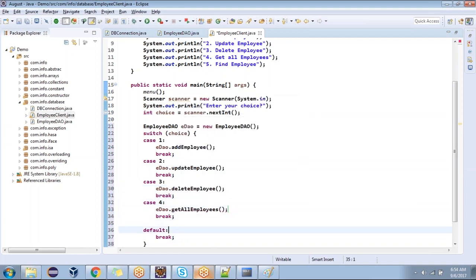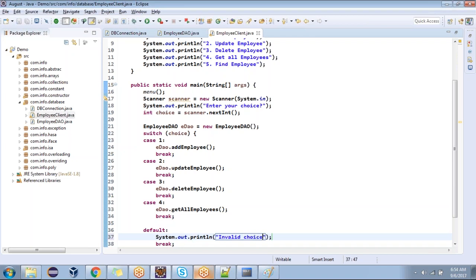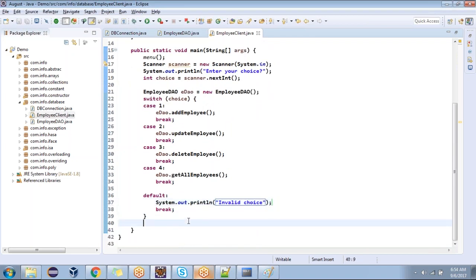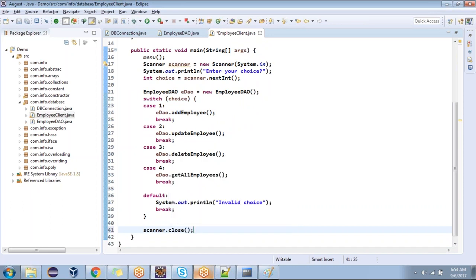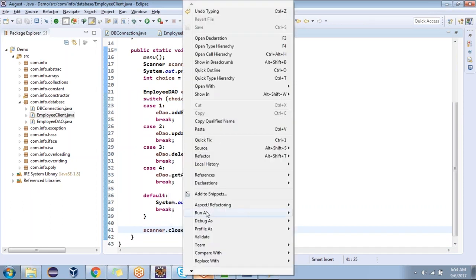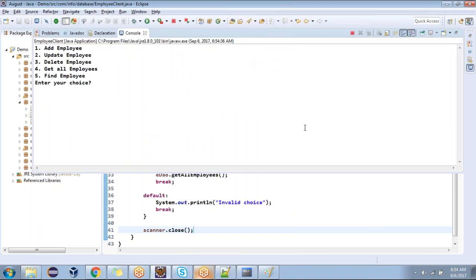The same thing I'm going to convert into a web-based application. Is it clear now? Shall we try? Java application. If I enter 4, is it coming? Come on, guys. Yes, sir.